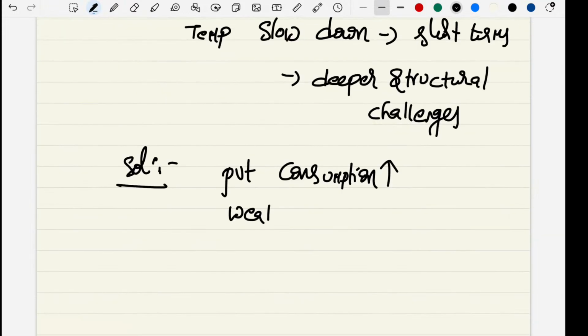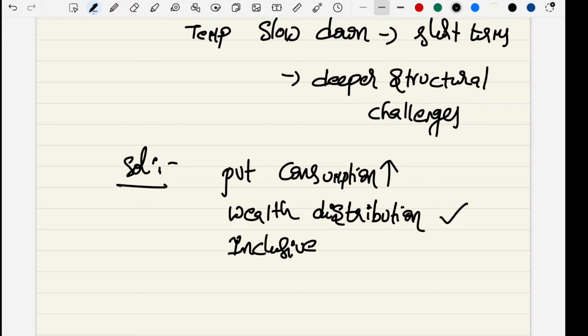Everybody is talking about wealth distribution and addressing the income inequalities. Wealth distribution should be done, right? Another one is inclusiveness, inclusive of marginalized sections as part of economic growth.